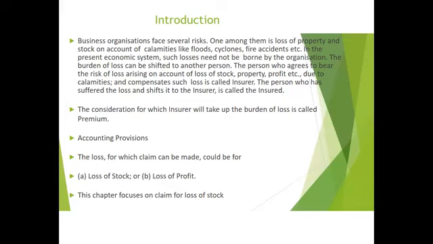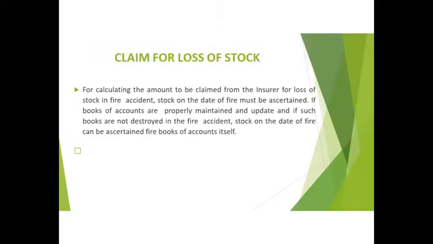And the accounting provisions: the loss for which a claim can be made could be for loss of stock or loss of profit. This chapter will focus on claim for loss of stock. For calculating the amount to be claimed from the insurer for loss of stock in a fire accident, stock on the date of fire must be ascertained. If books of accounts are properly maintained and updated, and if such books are not destroyed in the fire accident, stock on the date of fire can be ascertained from the books of accounts itself.